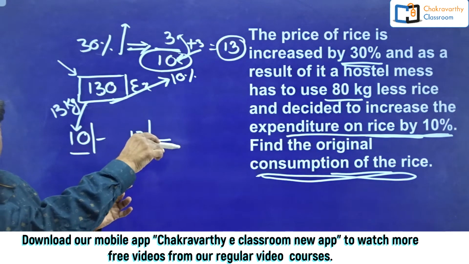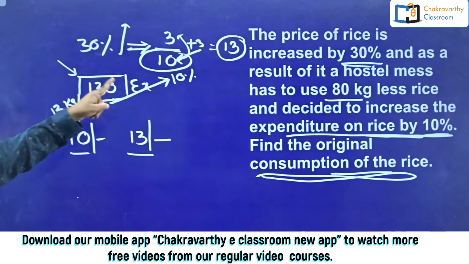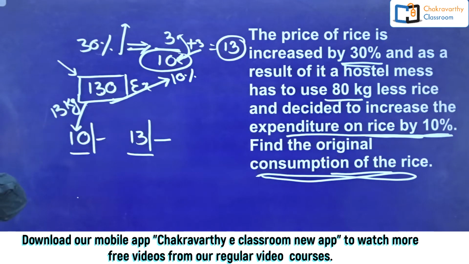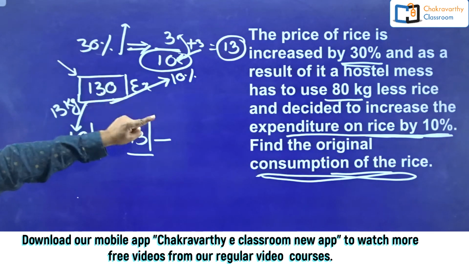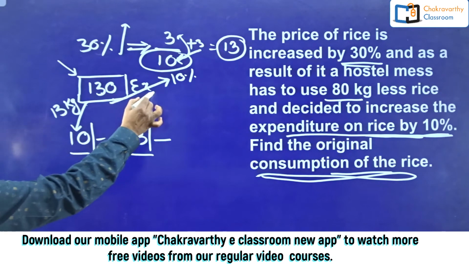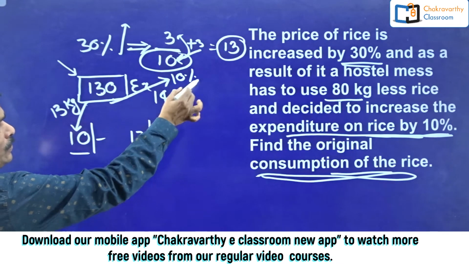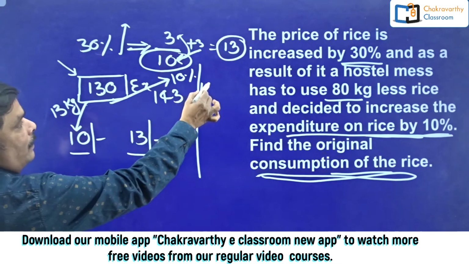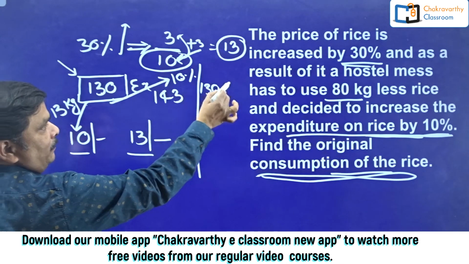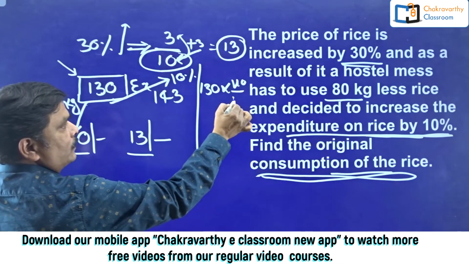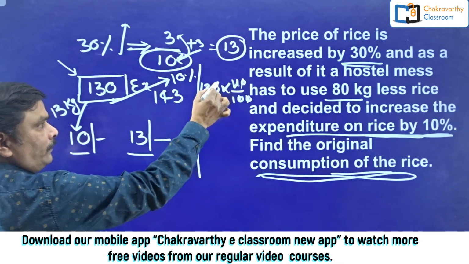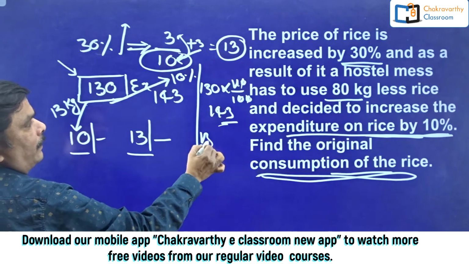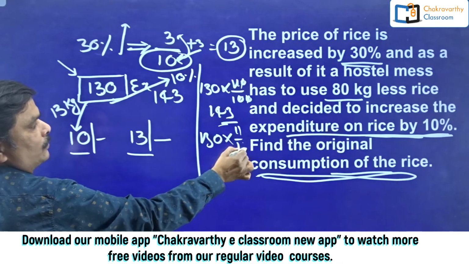I have given the basic technique. How to increase this one? 130, 10% increase. That means 130 into 110 by 100, or 130 into 11 by 10 we have to do. So that is 143. Have you understood this one? The basic one I told you in the basic sessions of percentages. I have to increase this 130 by 10%, into 110 by 100. Simple. 110 by 100, cancel this 0 here. So that is 143. Or directly 130 into 11 by 10 also you can do.